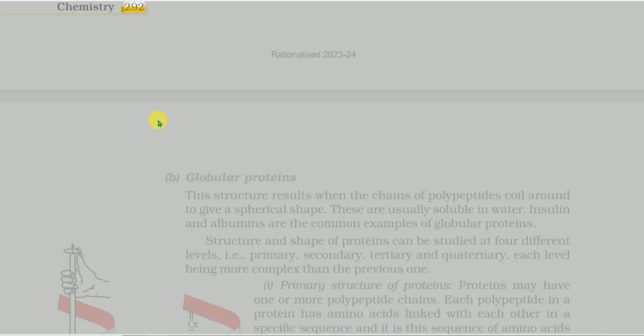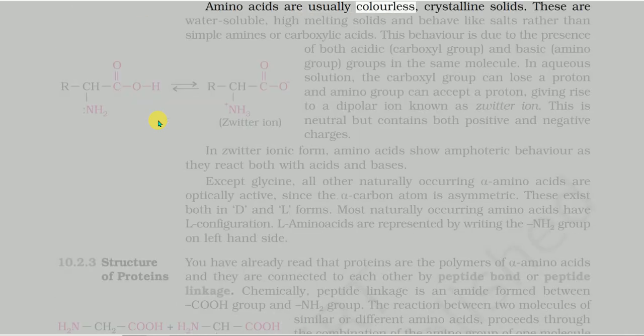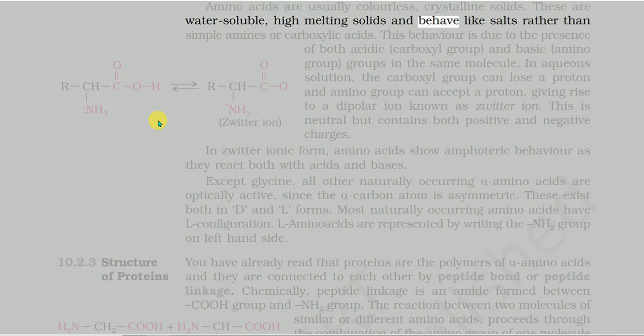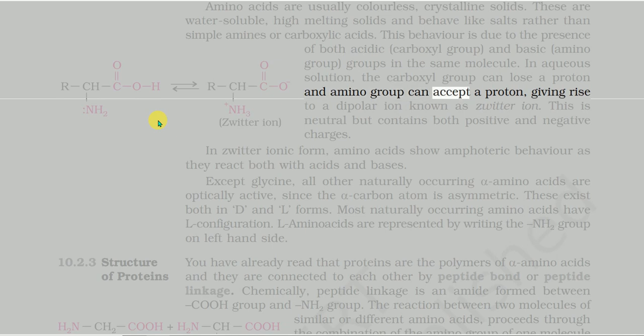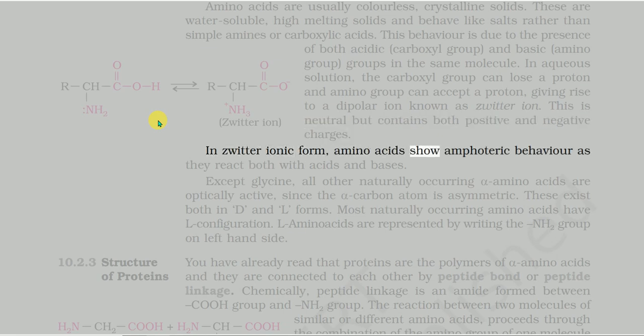Amino acids are usually colorless, crystalline solids. These are water-soluble, high-melting solids and behave like salts rather than simple amines or carboxylic acids. This behavior is due to the presence of both acidic (carboxyl group) and basic (amino group) groups in the same molecule. In aqueous solution, the carboxyl group can lose a proton and amino group can accept a proton, giving rise to a dipolar ion known as Zwitter ion. This is neutral but contains both positive and negative charges. In Zwitter ionic form, amino acids show amphoteric behavior as they react both with acids and bases.